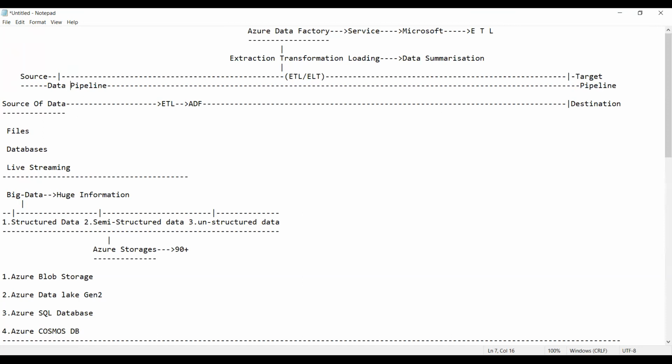The pipeline is responsible for orchestration of the data from the source to the target, or from the source to the destination. Orchestration means flow, guys. Flow. Orchestration means what? Flow. The actual meaning of orchestration, I'll tell you.